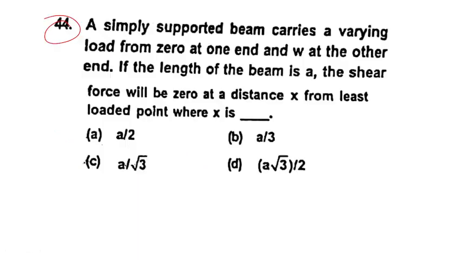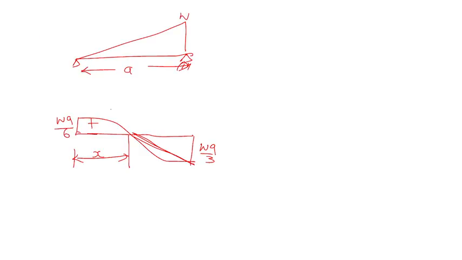Okay, 1 minute, let me read the question. Yes, this is a positive value, this is a negative value. Now, moment at B is equal to 0. What is the point B?